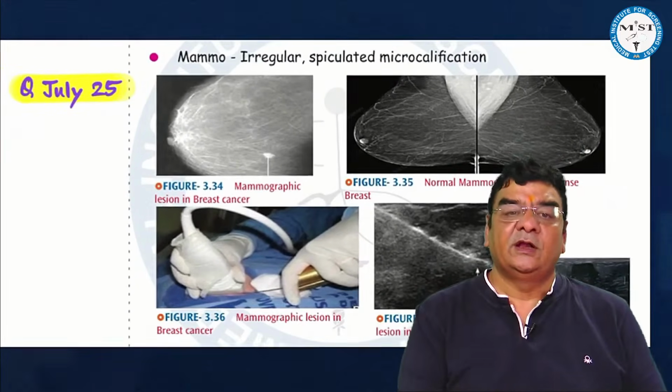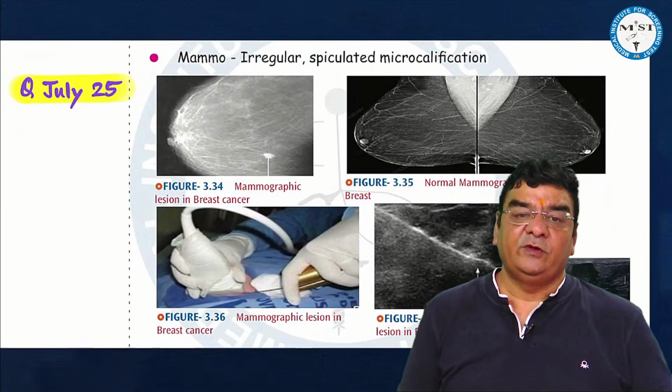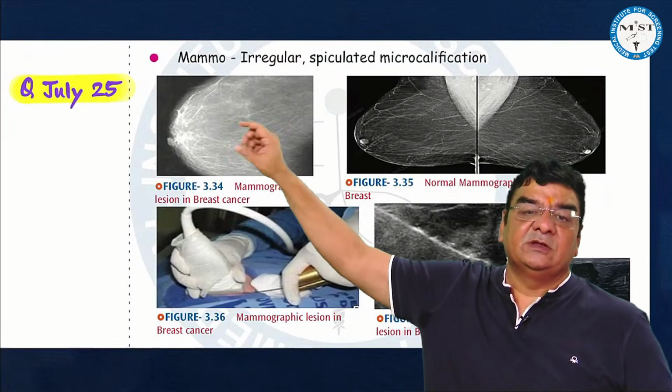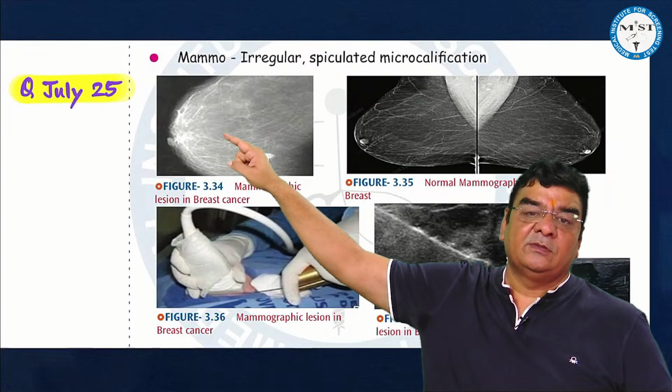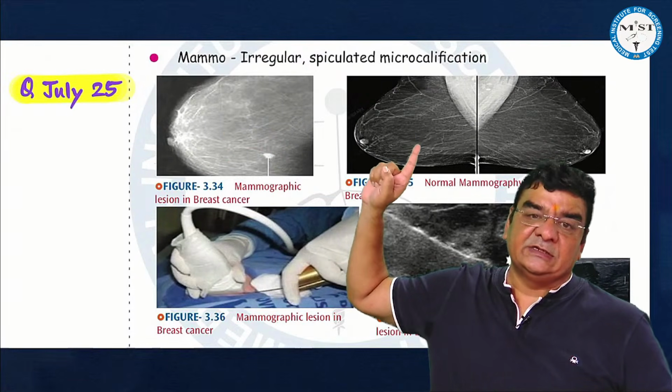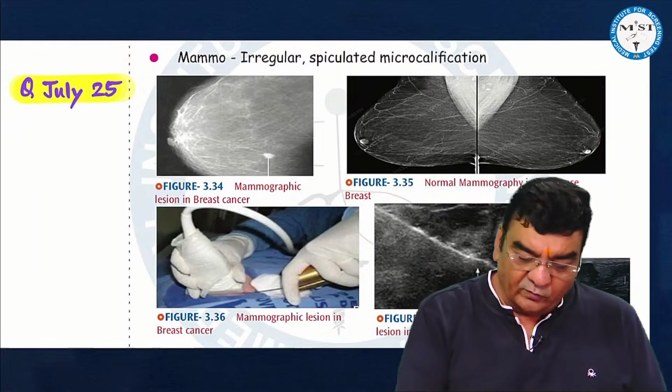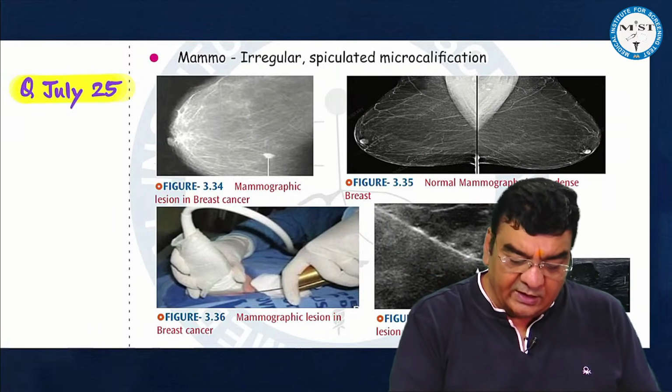We know that mammography is not done in young females because in young females the breast is more dense and glandular, but in old females the breast is less dense and glandular. So we might miss the lesions in a dense breast.